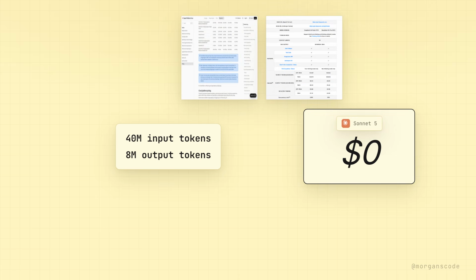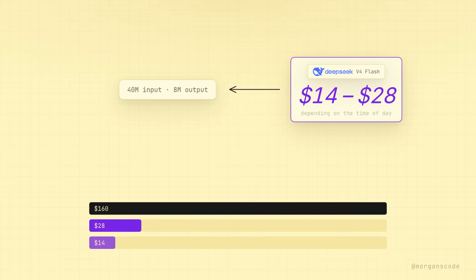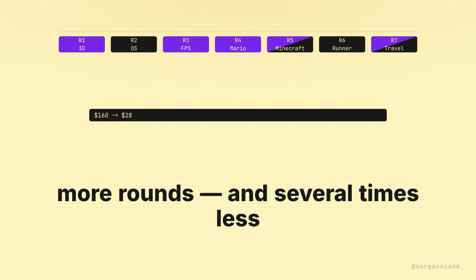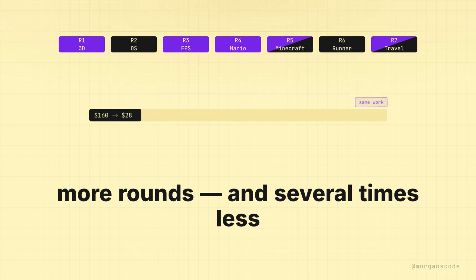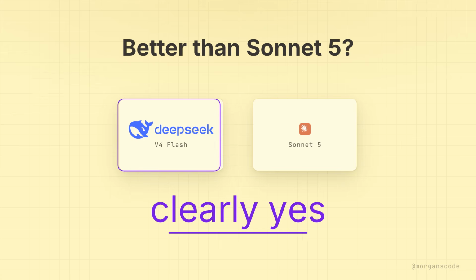For a workload with 40 million input tokens and 8 million output tokens, Sonnet costs about $160 at its current rate. The same usage with DeepSeek costs roughly $14 to $28 depending on the time of day. So DeepSeek did not only win more rounds in my test, it can also cost several times less. So, is DeepSeek V4 Flash better than Claude Sonnet 5? In this test, clearly yes.